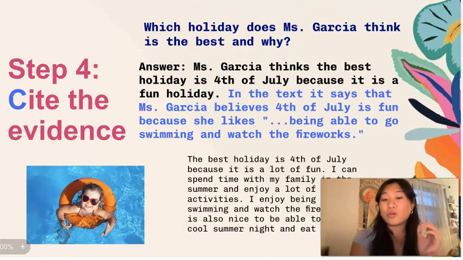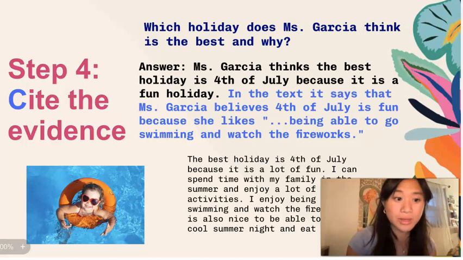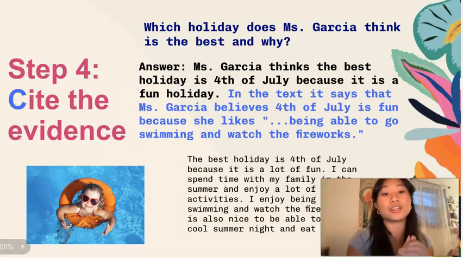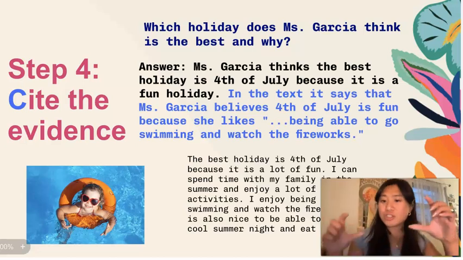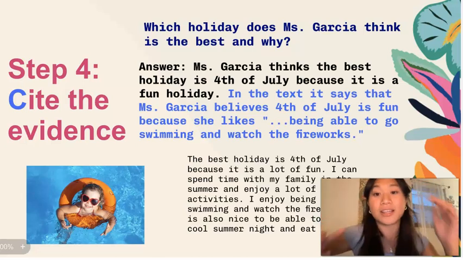And now finally, we're going to cite that evidence. And we're going to look within the text. The way that we do this is, so this is a little tricky, and I went ahead and gave y'all the answer. We're going to go into the text and explain, make sure that they're corresponding with each other, that my text is matching up with my claim.